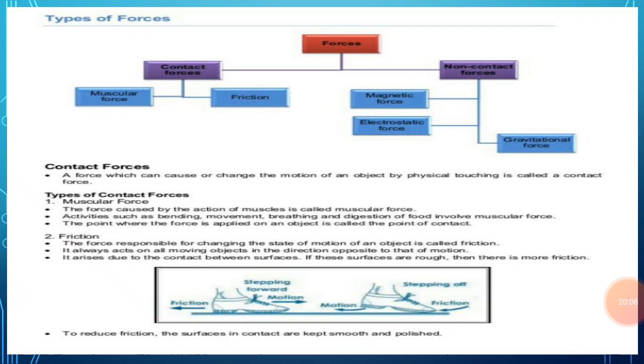Suppose that a book is lying on a table, and to lift this book from the table some force is required. So when we lift this book from the table by hand, the force is exerted by the muscles of our arm, and similarly when we kick a football, the force is exerted by the muscles of our leg. So the force that is exerted by the muscles of our body is commonly known as muscular force. Both human beings and animals exert muscular force to do work.